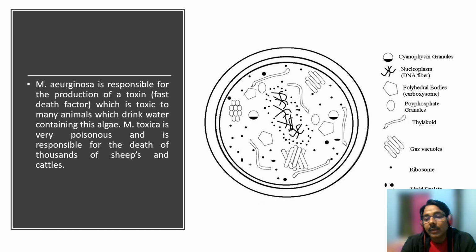This water bloom or algal bloom is sometimes poisonous, because some species of Microcystis produce toxic substances which are not suitable for animals, and they cause damage to the liver of the animals, and sometimes it is so poisonous that death is caused to sheep and cattle, different types of cattle which visit to drink water from ponds or stagnant water bodies.